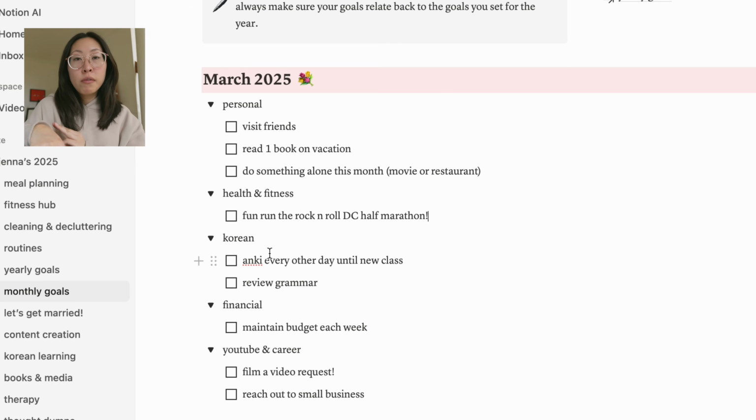Financial, maintain my budget every single week. Just overall maintain it. That's really the only financial goal I'll have probably all year because it's the only habit I want to have. I'm not doing the no spend days. That was really stupid, honestly.